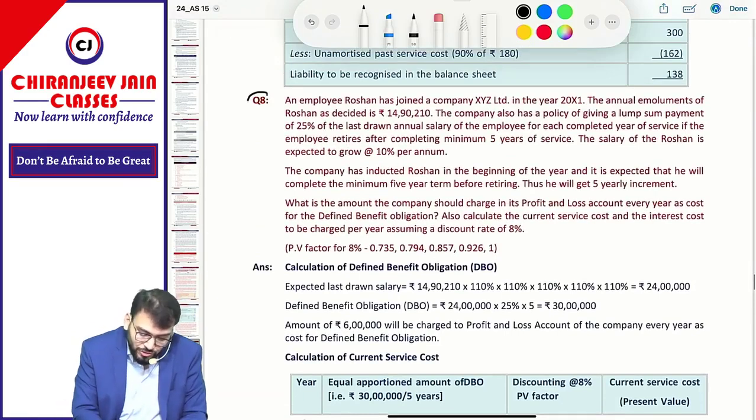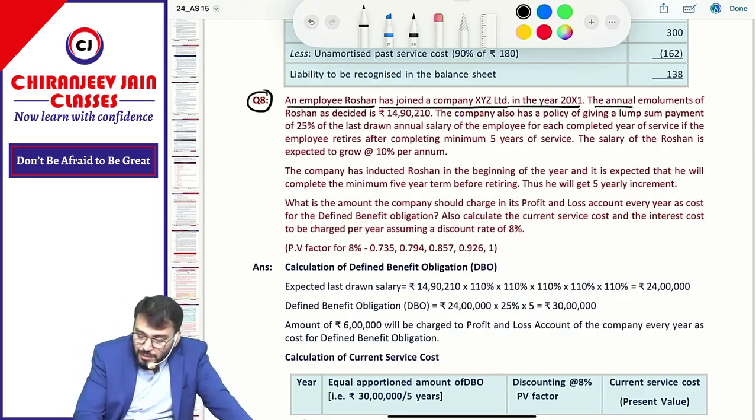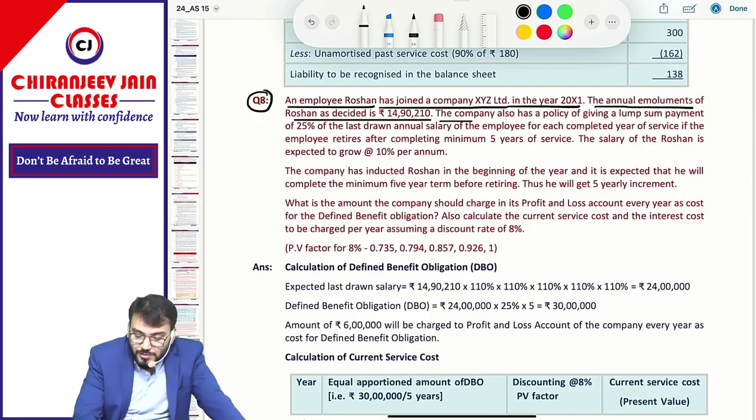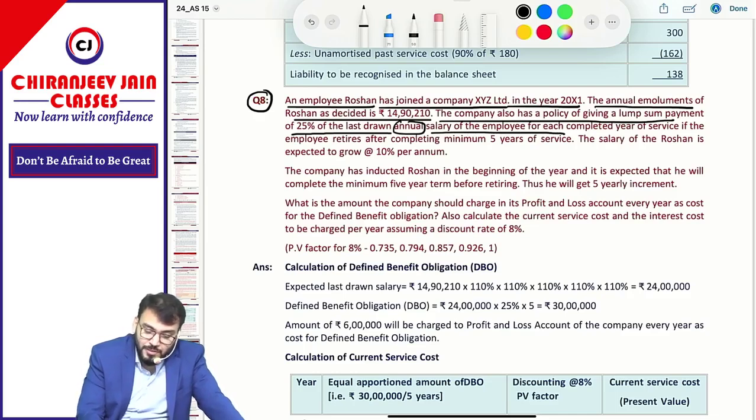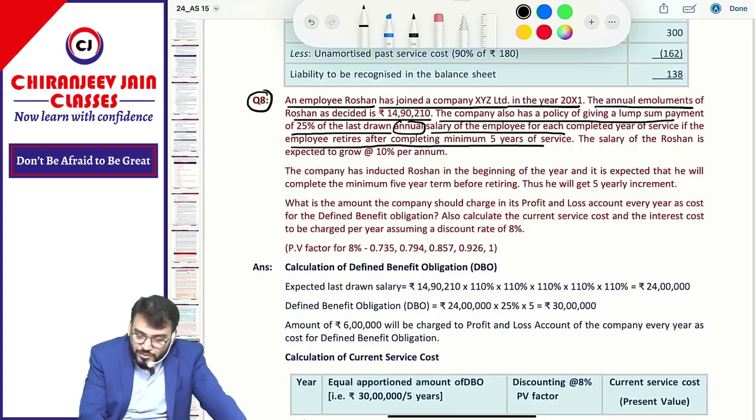Question number 8. An employee, Roshan, has joined a company XYZ Limited in the year 2001. The annual emolument of Roshan is decided as rupees 14,90,210. The company also has a policy of giving a lump sum payment of 25% of last drawn annual salary of the employee for each completed year of service, if the employee retires after completing minimum 5 years of service.